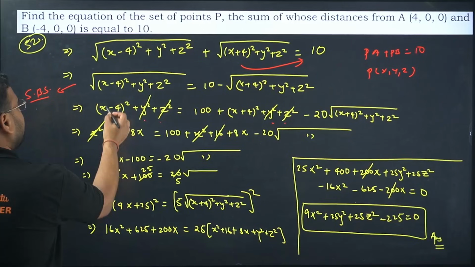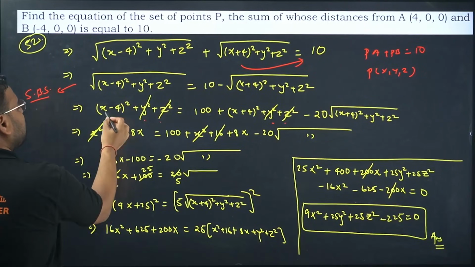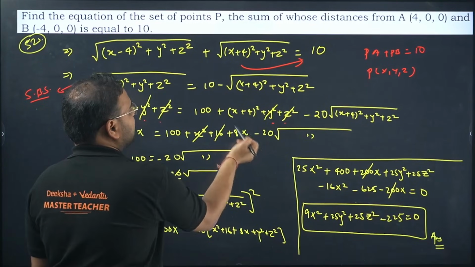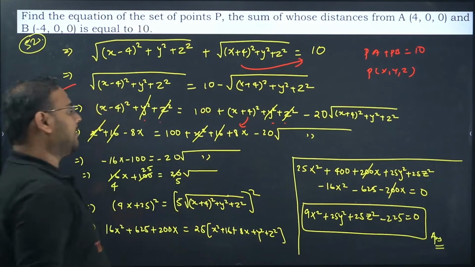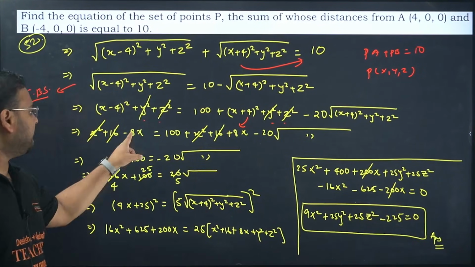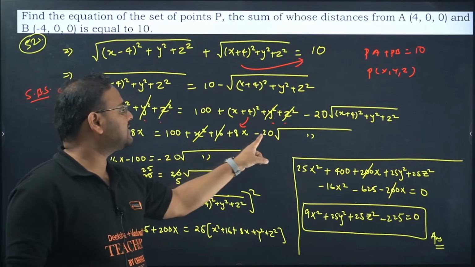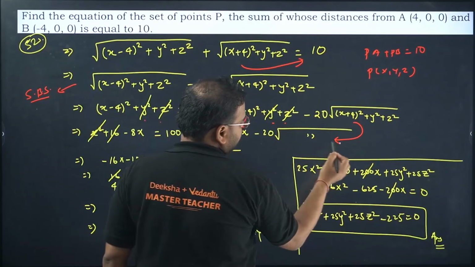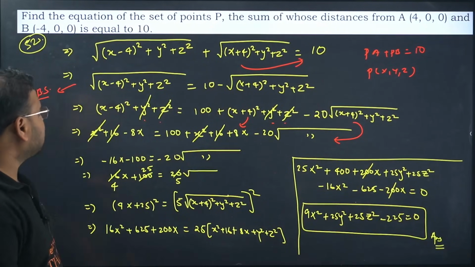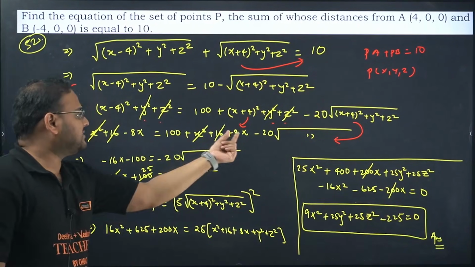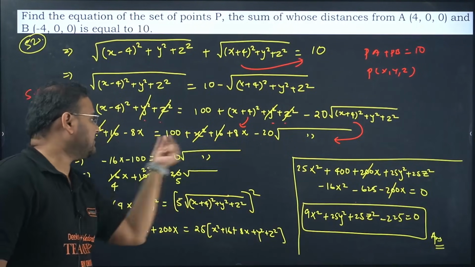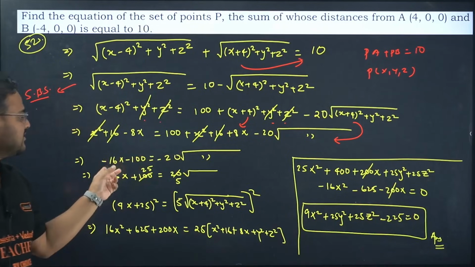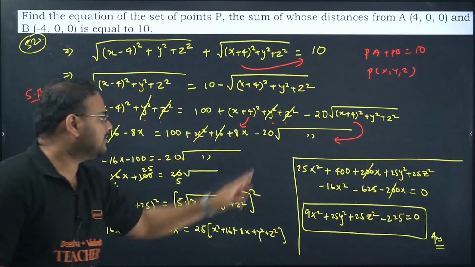Now expansion of this one: x square, square of 4 will be 16, and minus 2 into 4 into x, so minus 8x. Same way x square, 16 and plus 8x from here. x square and 16 are cancelled, we have minus 8x left over here, 100 and plus 8x, and this minus 20 and the same root repeats. What next? Moving the other terms over here, the 8x becomes plus 8x and minus 8x. If you move it to this side, it will become minus 16x, and this 100 also comes over here. So minus 16x minus 100 equals minus 20 times the same root.